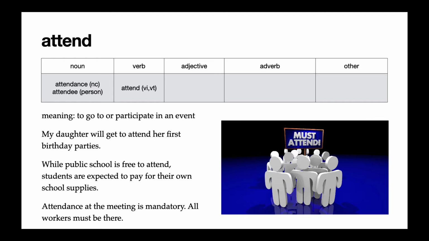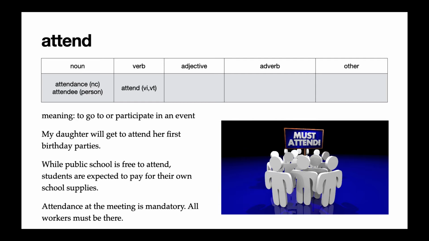In the reading, I said, my daughter will get to attend her first birthday parties. That means she'll go to her first birthday parties. Or in the second example, this is from class 14 on education. I said, while public school is free to attend, students are expected to pay for their own school supplies. So here, attending is the verb we use for school. You attend school. And the third example shows attendance used as a non-count noun. Attendance is the action of attending something, the action of being or going somewhere.